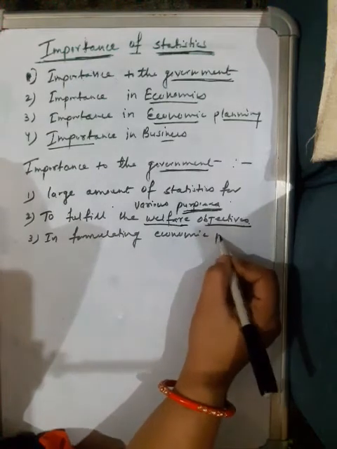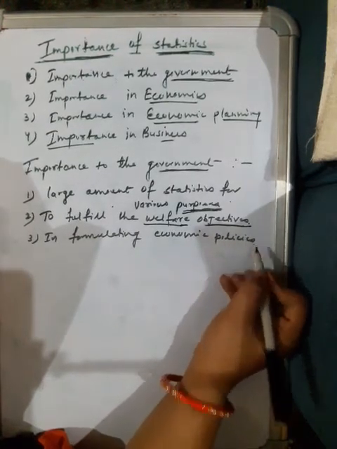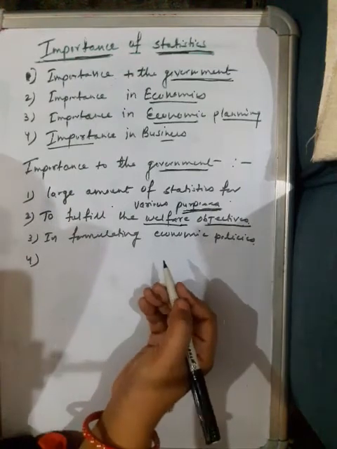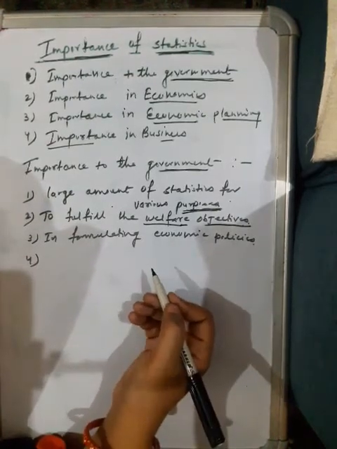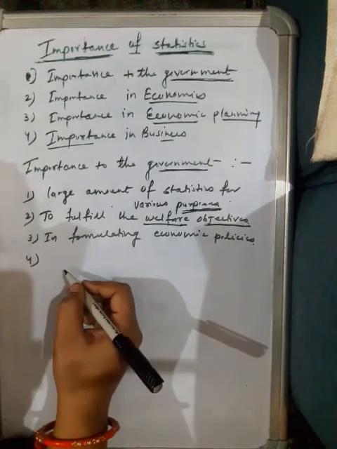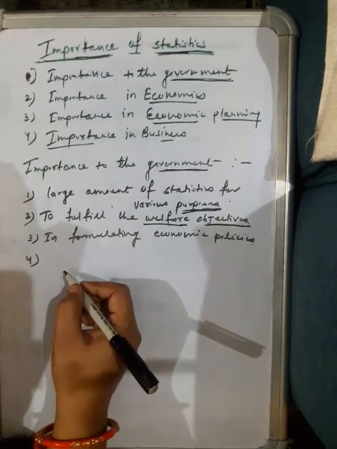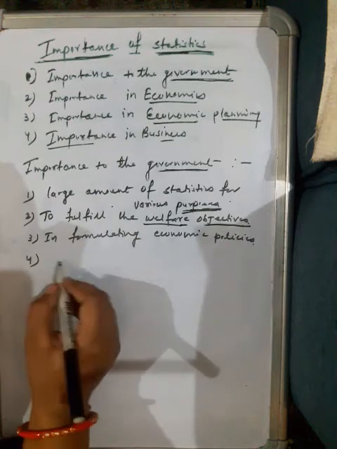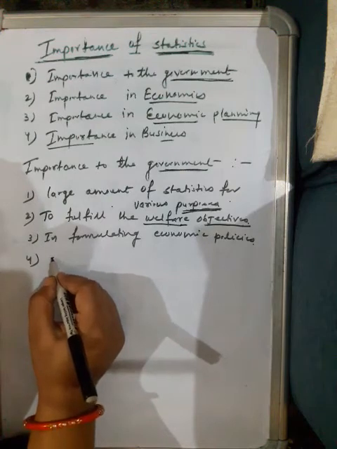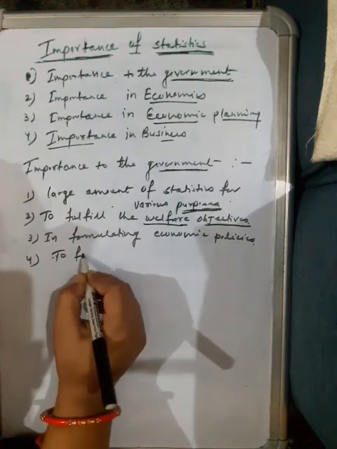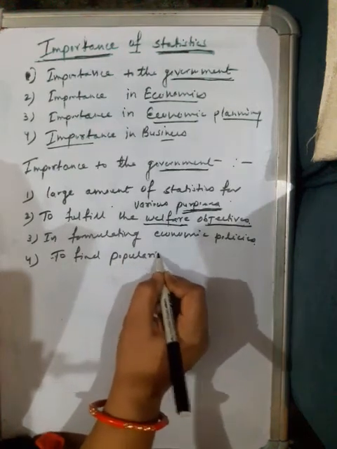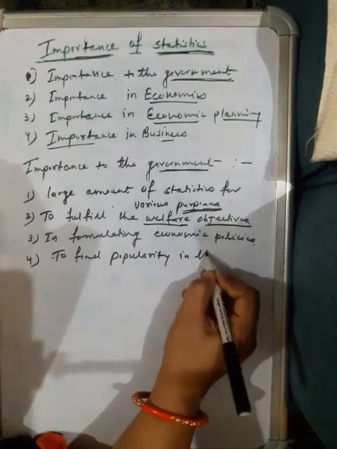Next, especially for our country, India is a democratic country, and various political groups are also guided by statistical analysis regarding their popularity in the masses.